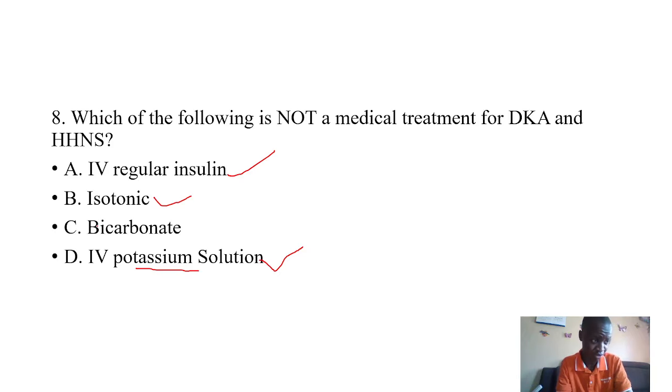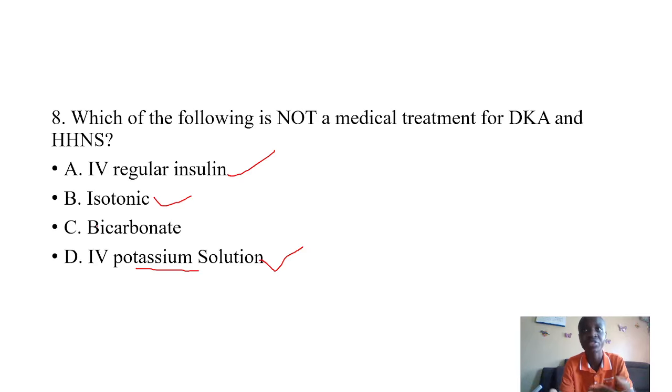When you talk about bicarbonate, it's mainly specific to diabetic ketoacidosis, because we talked about the liver trying to compensate by burning the lipids that were stored, and that process of lipid metabolism always yields energy. We can talk of ATP, but there are always ketones, which are acidic in nature. So these ketones will always bring about metabolic acidosis.